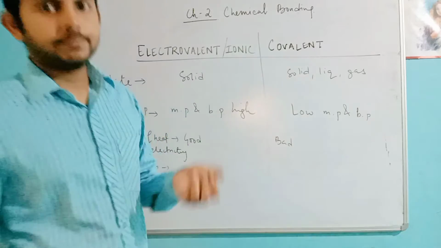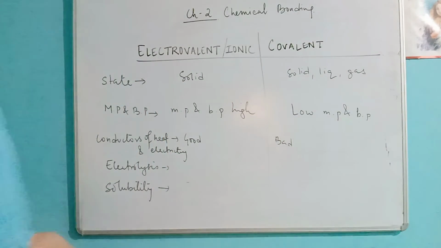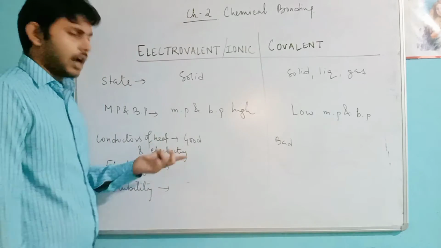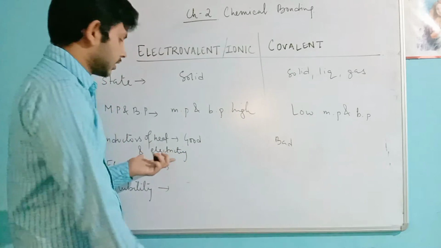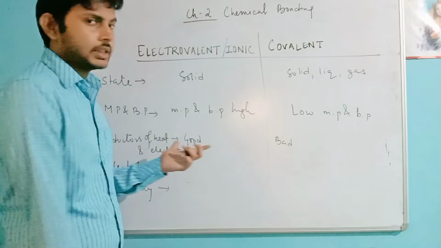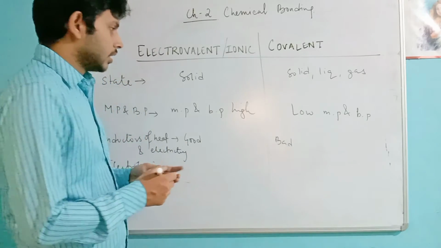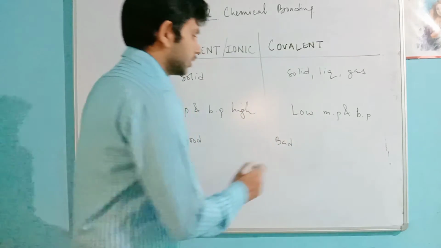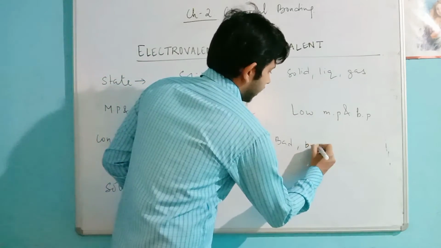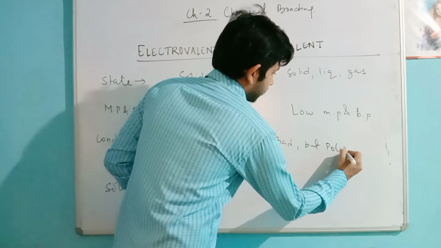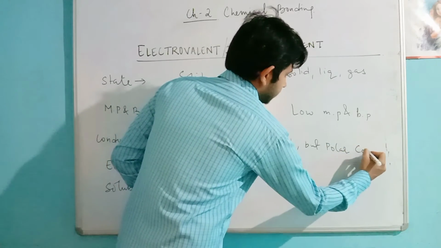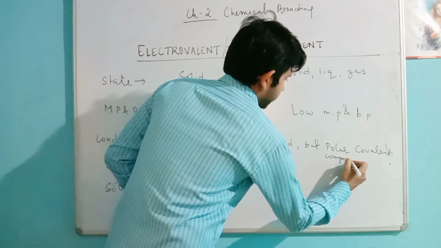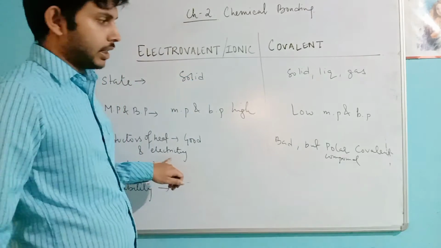Electrovalent compounds are non-conductors of electricity in the solid state, but in the molten and fused state, they are very good conductors. Covalent compounds are generally bad conductors, but polar covalent compounds are good conductors of electricity.